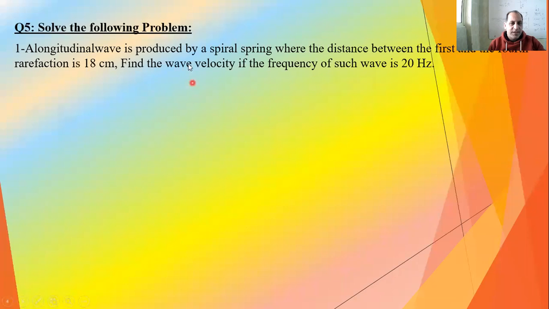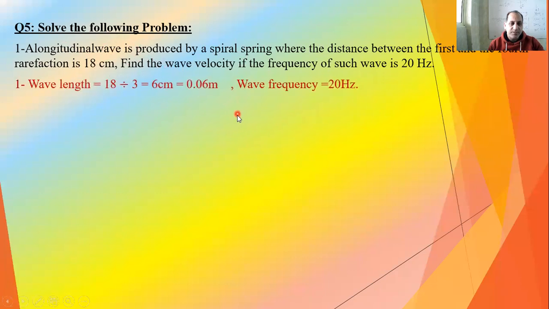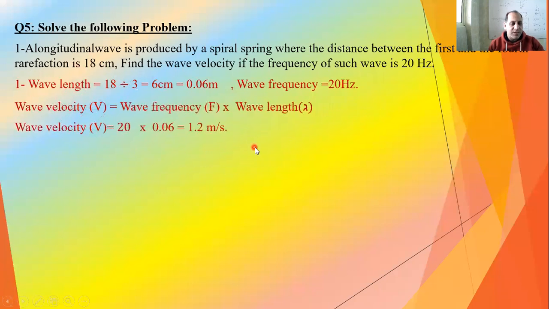Solve the following problem. A longitudinal wave is produced by a spiral spring where the distance between the first and fourth rarefactions is 18 cm. Between the first and second there is one wavelength, the second and third another, the third and fourth a third, so I have 3 wavelengths. 3 wavelengths is 18 centimeters, so each wavelength is 6 centimeters. To get the wave velocity: v equals f, which is 20 Hz, times the wavelength of 6 cm. It doesn't work; we must convert to meters first. So the velocity is 20 times 0.06, which equals 1.2 meters per second.